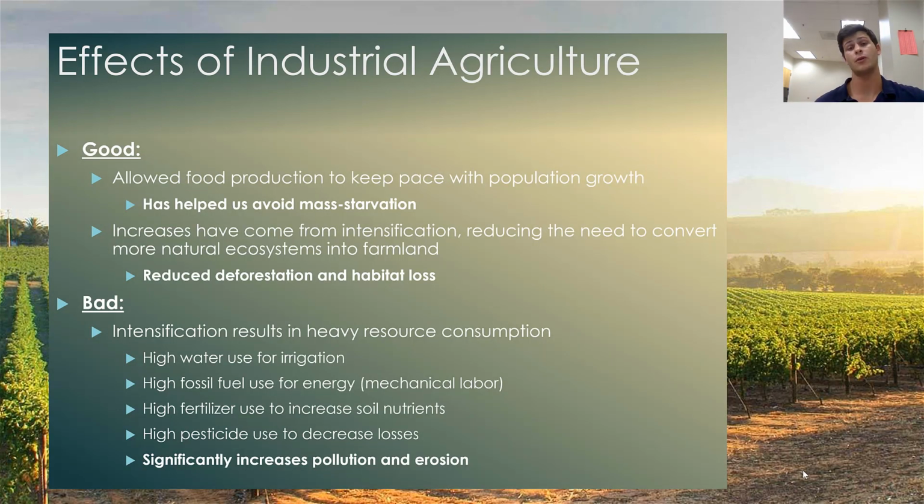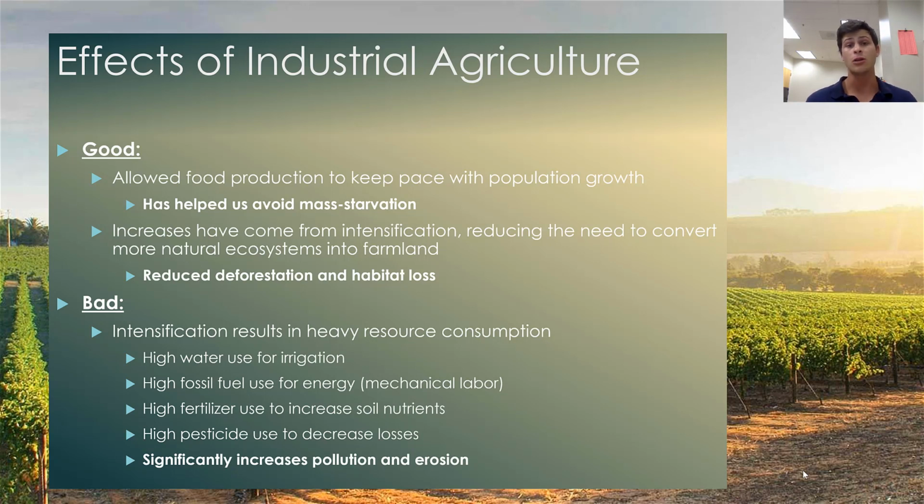Now, the effects of industrialized agriculture are a bit of a mixed bag. On the bright side of things, the dramatic gains associated with industrialized agriculture have allowed food production to keep pace with exploding population growth, particularly since the 1900s, and I'll have you refer back to some of the lectures in Chapter 6 for when exactly our populations exploded. In essence, the gains in yield associated with industrialized agriculture have allowed us to avoid mass starvation by keeping food production ahead of the needs associated with increased population growth.